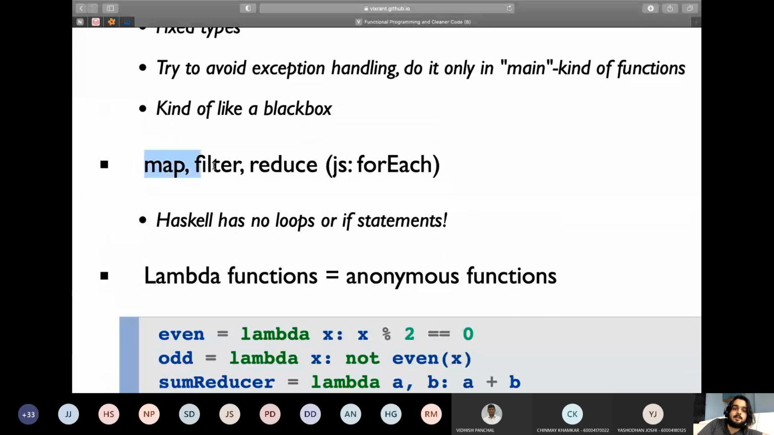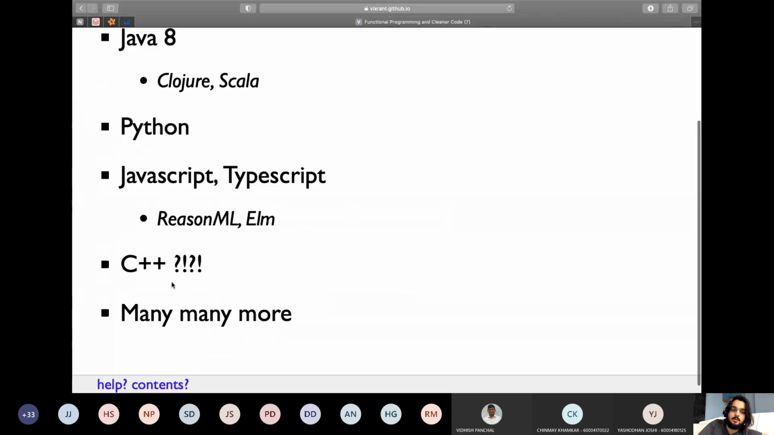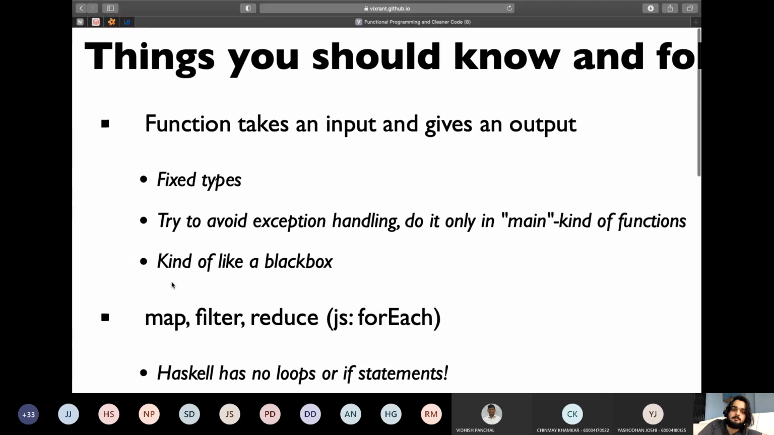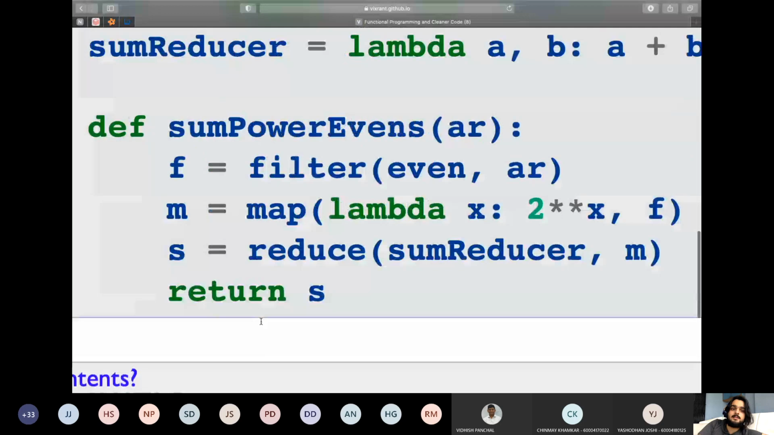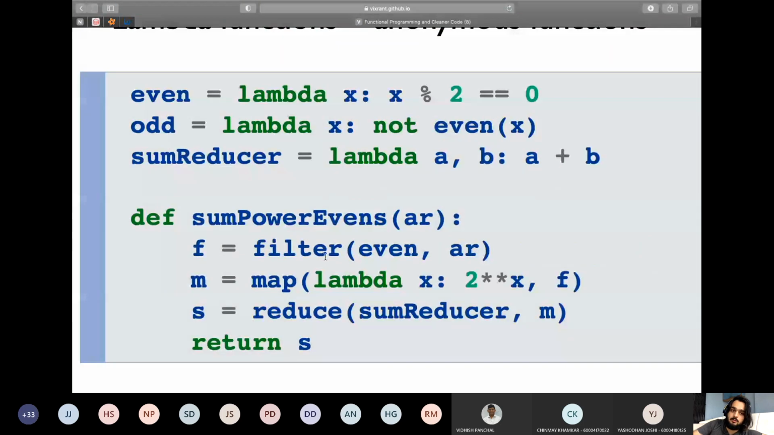The next thing is map, filter, and reduce. These three functions are built into a lot of programming languages right now. Python, JavaScript, Java, all of these have these three functions. What map does is it converts. Let me show you. Here is a small function, the same function which I wrote in JavaScript before. Map converts one element into another element. So I'm mapping an integer to 2 raised to that integer.